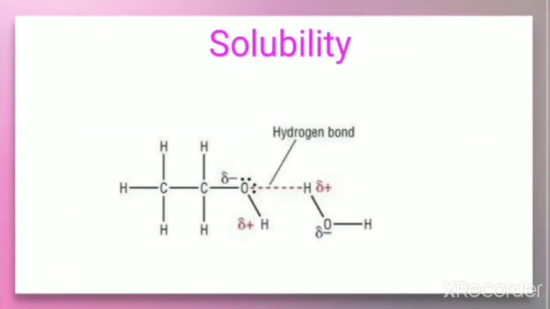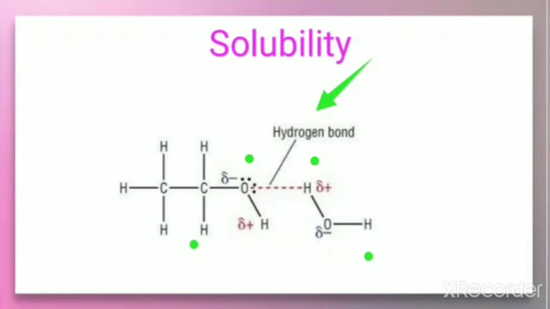Next physical property is solubility. The lower members of alcohols are soluble in water because the solubility of the lower alcohols in water is due to the formation of hydrogen bonds. This hydrogen bond is formed between the alcohol and the water. As we know, oxygen is more electronegative compared to hydrogen. So there is a formation of a hydrogen bond between the oxygen of alcohol and the hydrogen of water. This bond is called an intermolecular hydrogen bond.